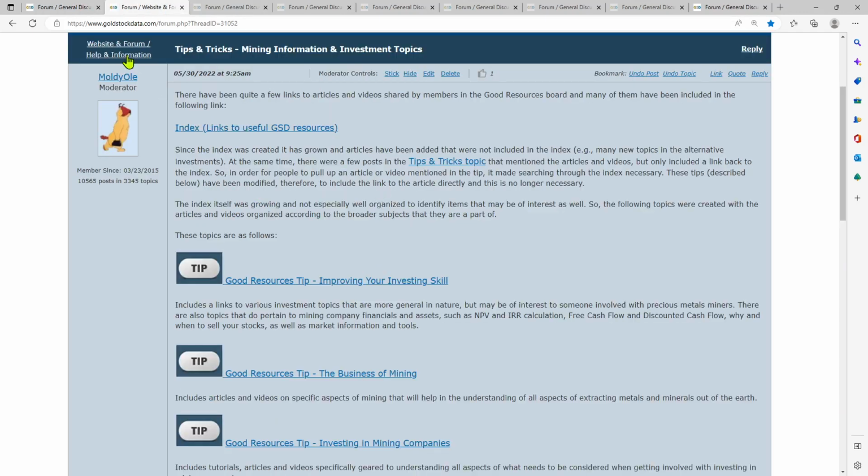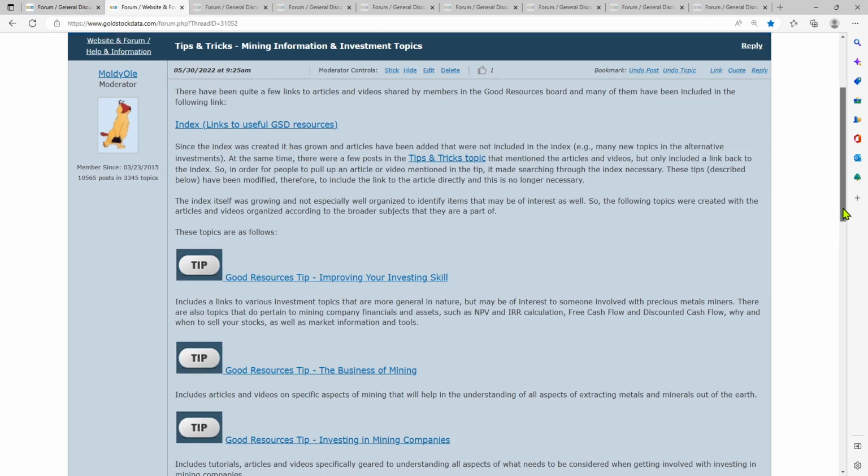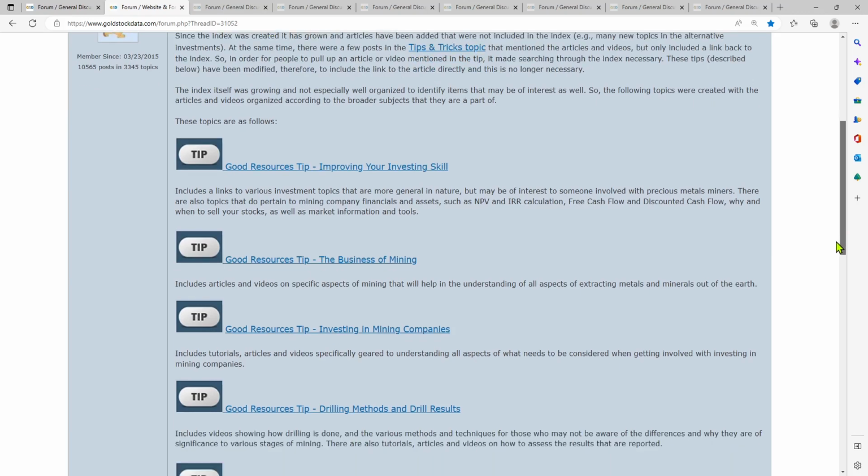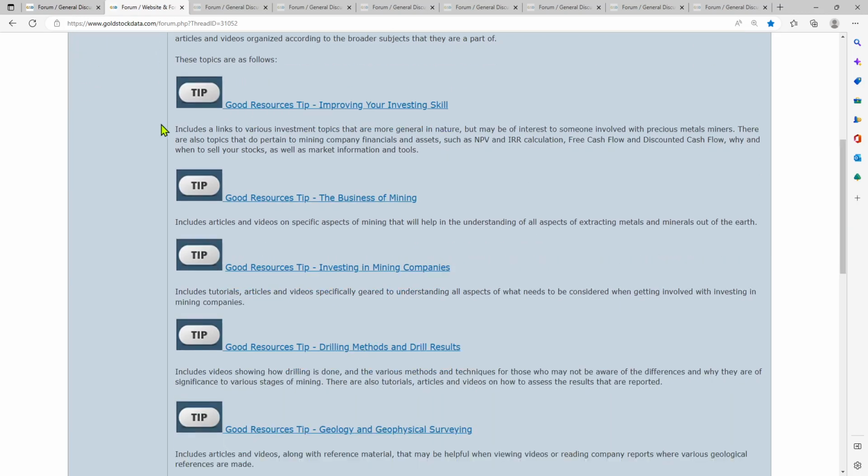That's out on the help and information discussion board, and it's this mining information and investment topics. It points back to this index, but some of those other categories that we went through, I separated them into their own lists of topics.